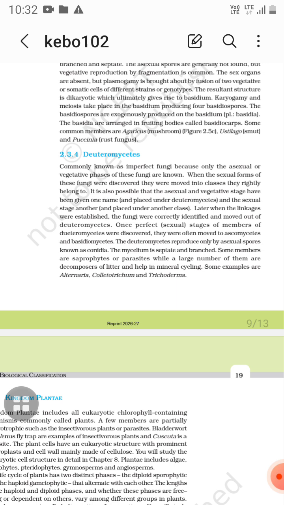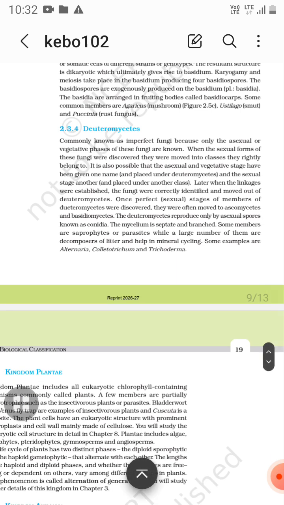Now Deuteromycetes, it is an imperfect fungi, okay, because only the asexual or vegetative phases of this fungi are known. Asexual and vegetative phases. Now examples of Deuteromycetes involve Alternaria, Colletotrichum, and Trichoderma. And Trichoderma is also involved in ringworm formation. So Alternaria, Colletotrichum, and Trichoderma.